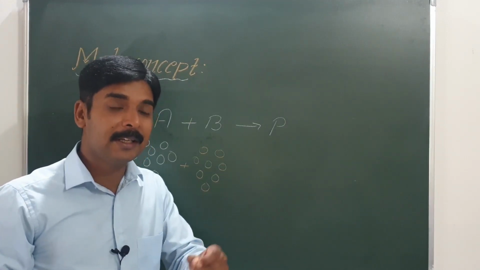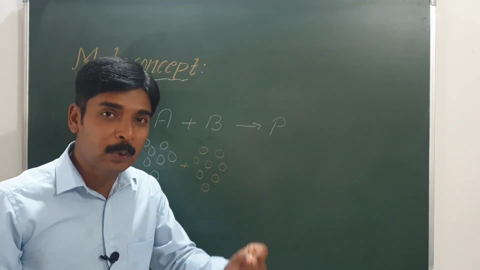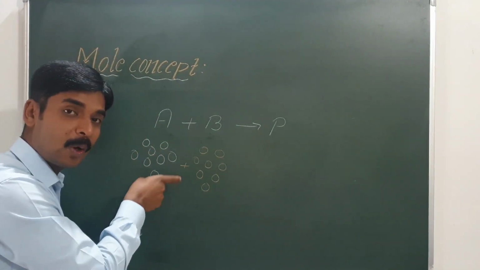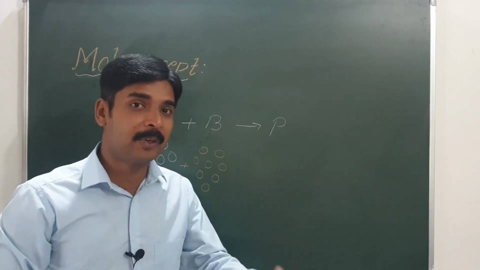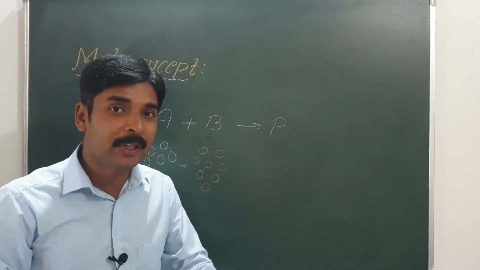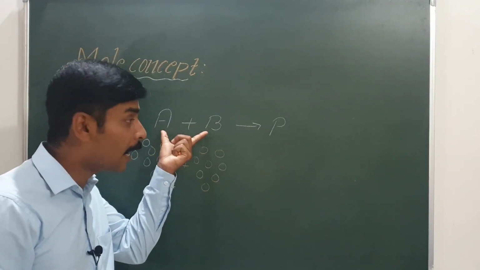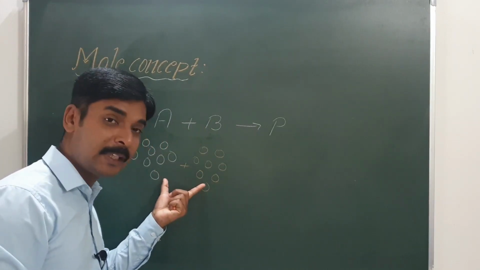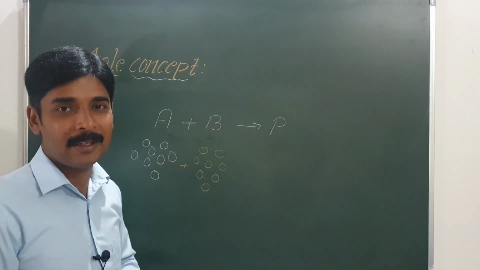Whenever a chemical reaction takes place, it is very important to know the total number of atoms or molecules present in so many grams of reactant, more than knowing how many grams of reactant you have taken. Here gram is not important. The number of atoms or the molecules present in so many grams of the reactant is very important.